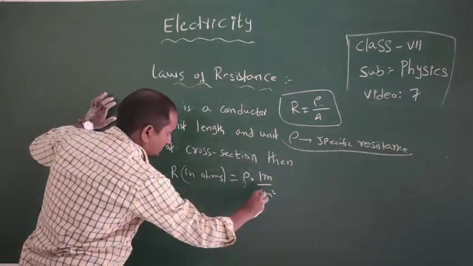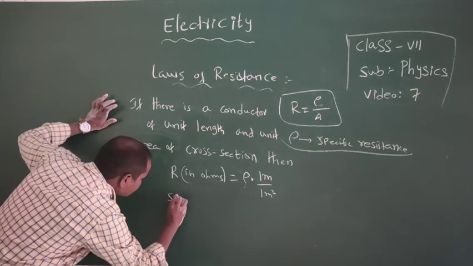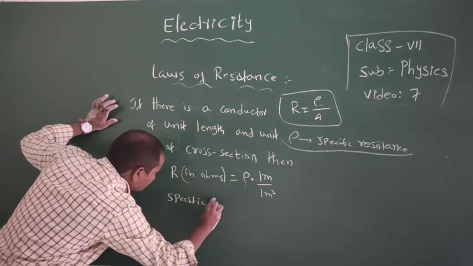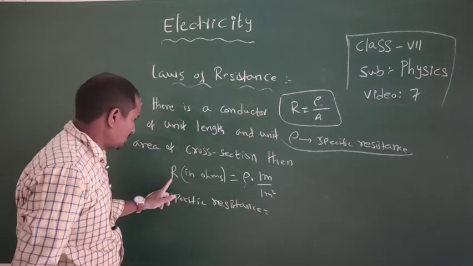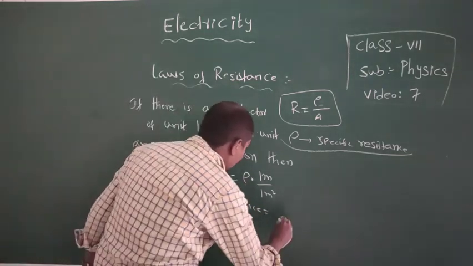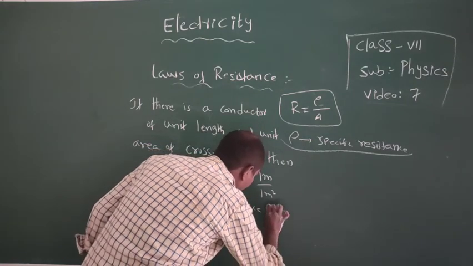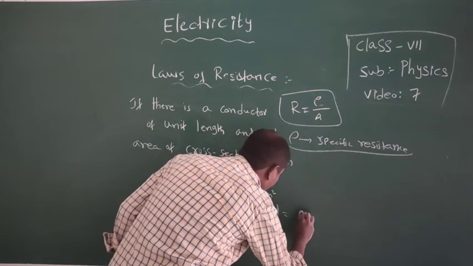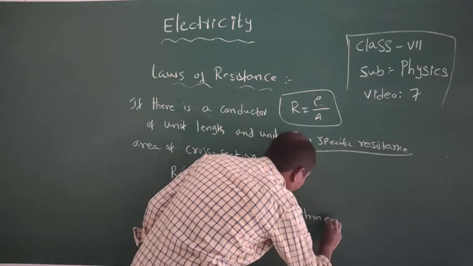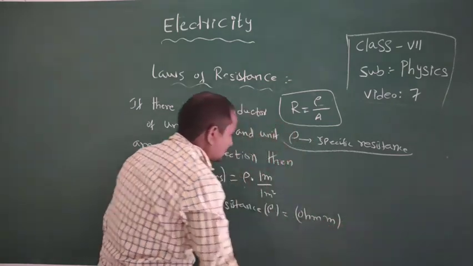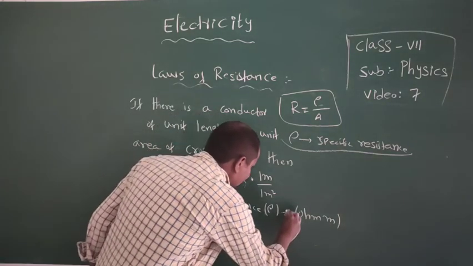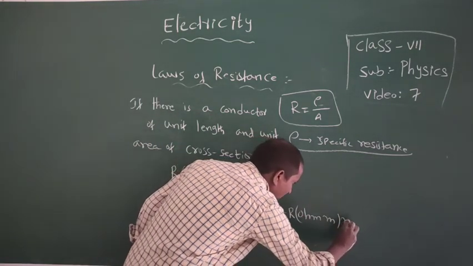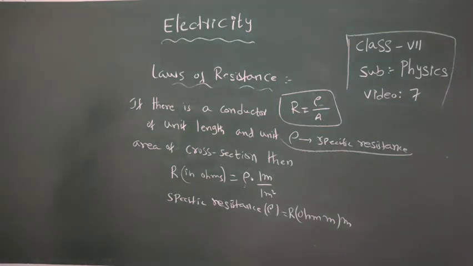Doing cross multiplication, here specific resistance equals R into 1 meter, that equals ohm meter.